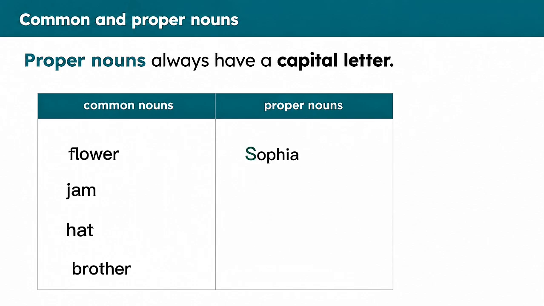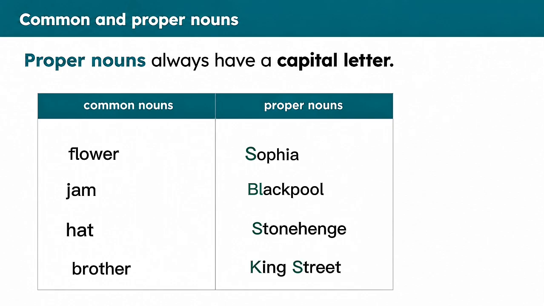Now let's look at some proper nouns, like the name Sophia, and you can see it has a capital letter. The place, Blackpool, and that's actually the town that I am from, and it needs a capital letter. Stonehenge, a really amazing place to visit. And King Street, so the name of any street or lane or avenue that you might live on needs a capital letter because they are proper nouns, specific people, places and things.